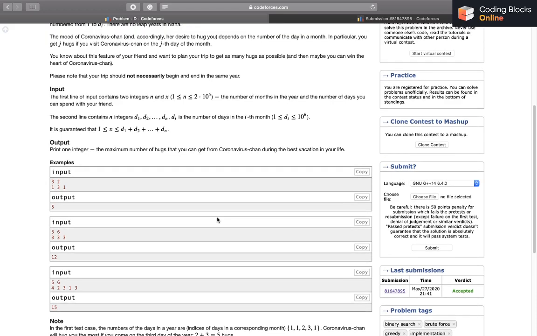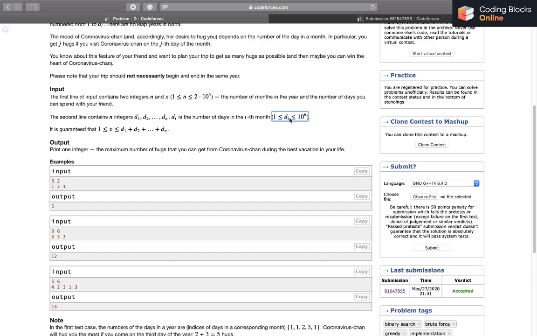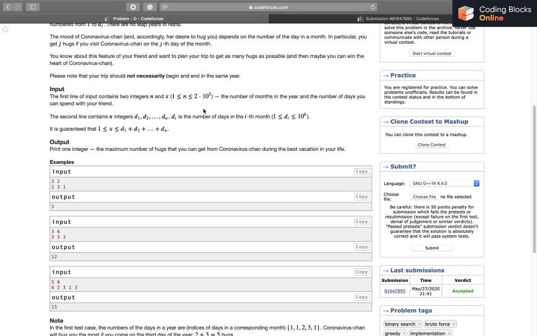So the first solution that comes to my mind reading the problem is to just try every possible day, but we can't do that, right? Because the number of days in each month is up to 10 to the power 6, and the number of months is up to 10 to the power 5. So it will be 10 to the power 11 if we try for each day and calculate the number of hugs that we'll be receiving if we start at that particular day. But we can't really do that.